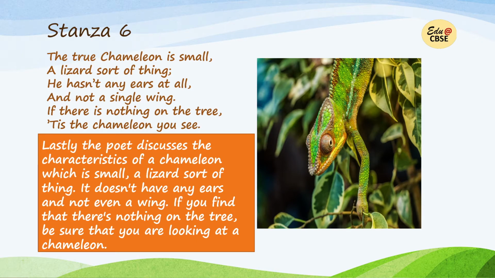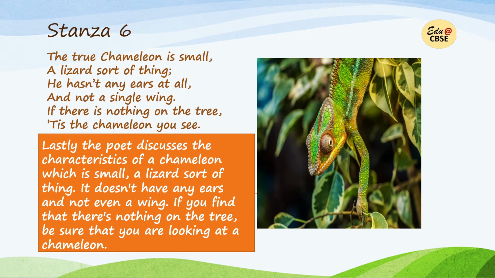So the poet says, lastly, the poet discusses the characteristics of a chameleon, which is small, a lizard sort of thing. It doesn't have any ears and not even a wing. So the poet is giving us the features of the chameleon, but the poet says that if you find that there's nothing on the tree, be sure that you are looking at a chameleon. You can see here the chameleon's colors are intermingling with the leaves. So that is why, if you see nothing on the tree, be sure that you are looking at a chameleon.